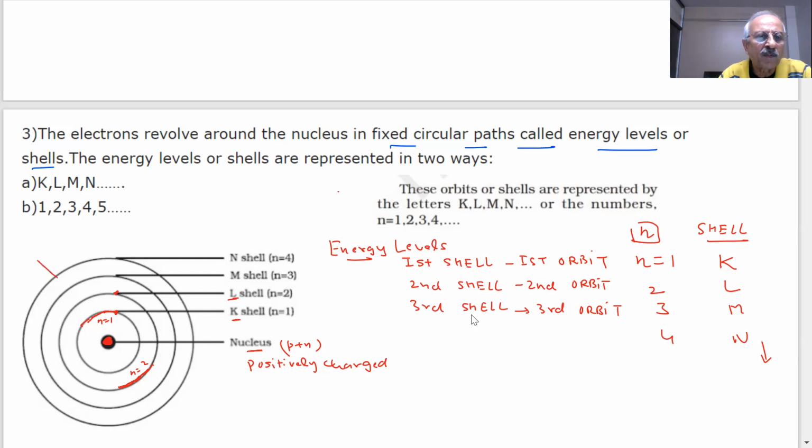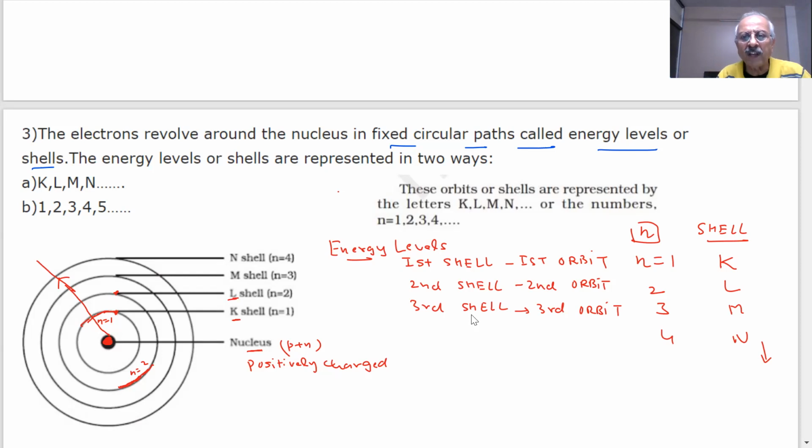As you move, these are not the only shells. There will be an infinite number of shells. You can keep on adding shells. But how many electrons could we put in any shell? That also we are going to tell you. So there are electrons in the first orbit, in the second, in the third, fourth, and so on, depending on how many electrons are present in an element.